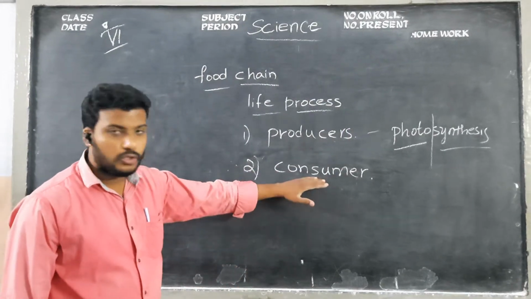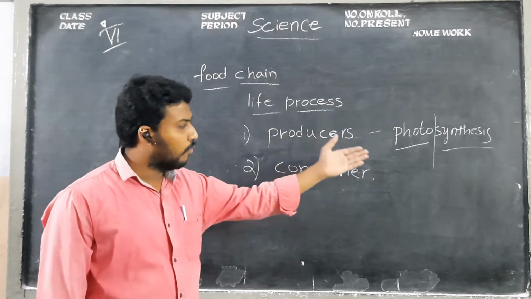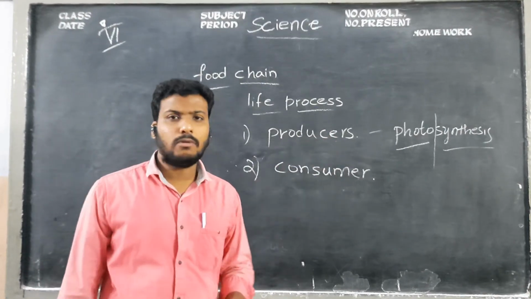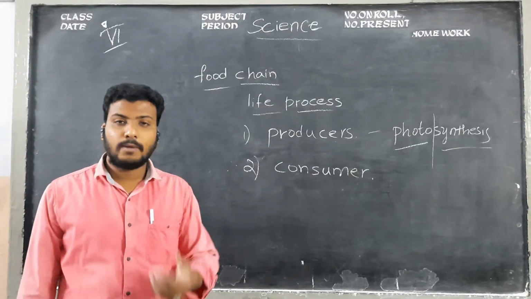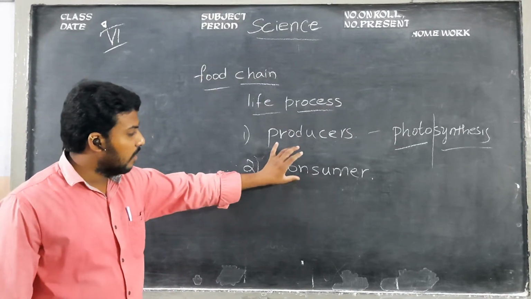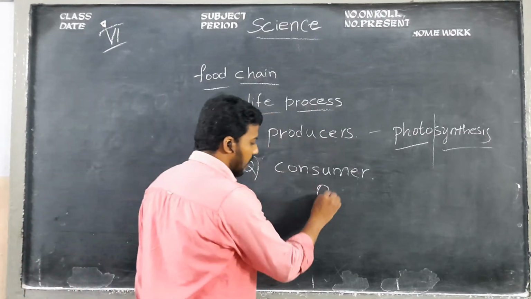Then coming to the consumers, children, do animals produce food from sunlight like plants? No, they never produce food because they do not take energy from sunlight. They depend on the producers.